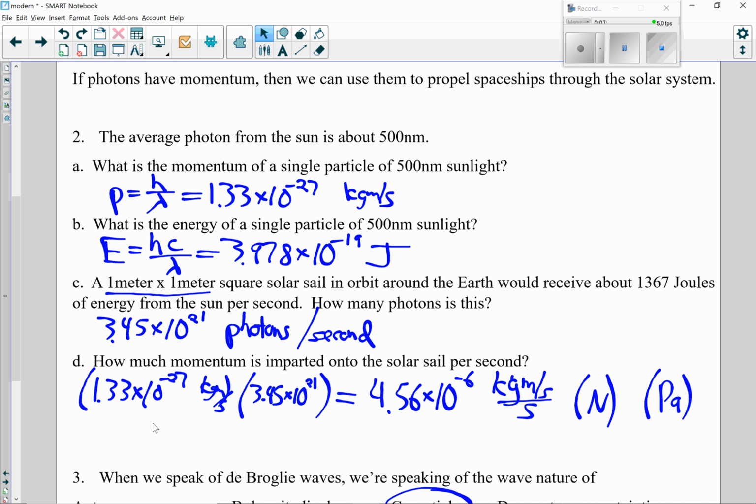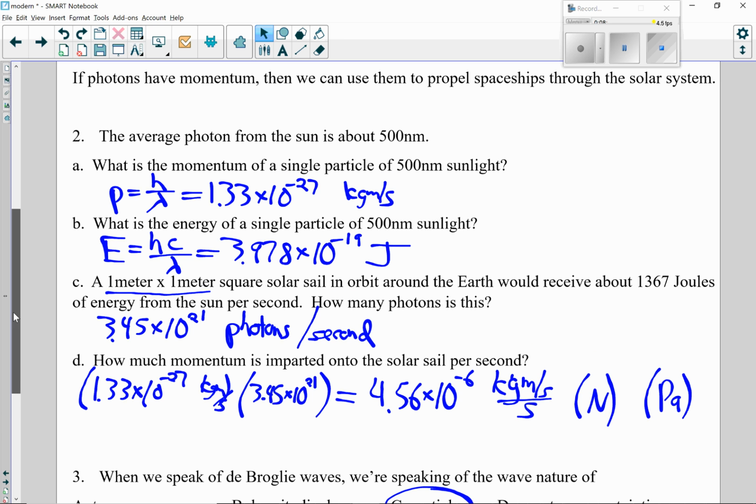How much momentum is that per second? It's 4.56 times 10 to the negative 6 kilogram meters per second squared, which is also newtons. It's also pascals because we're dividing by 1 square meter. So that's going to get pushed around. It's not a large acceleration, but it's free, so it's great.